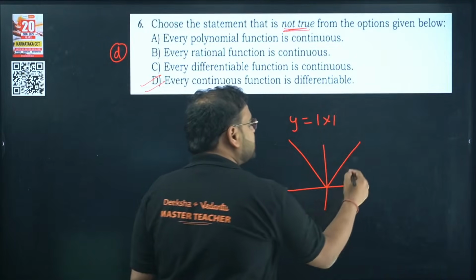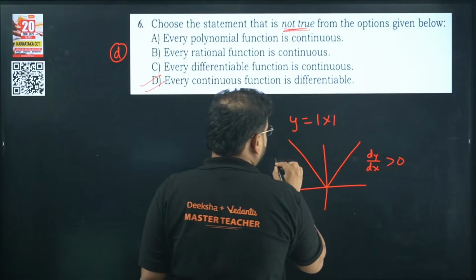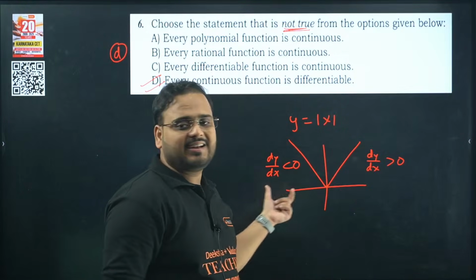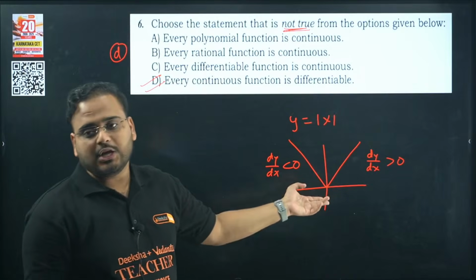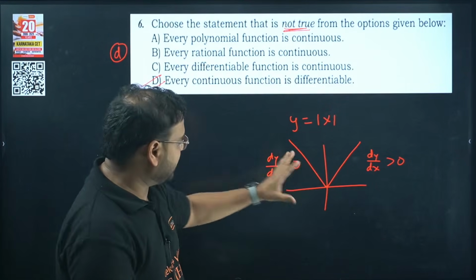Here the derivative is positive. Here the derivative is more than 0. And right here the derivative is negative, sir. Positive and negative derivative means they can't be equal. Hence we have this as non-differentiable but continuous.